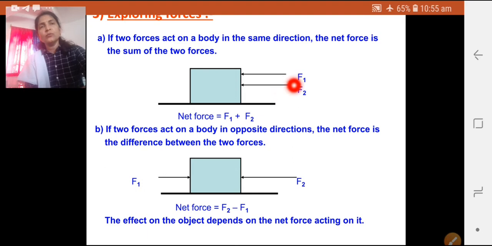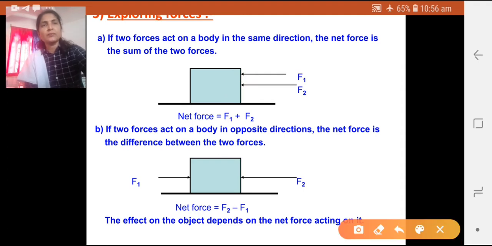Suppose there are two persons. F1 is Ram and F2 is Sham. Ram applies the force on the box in the same direction, and Sham also applies the force on the box in the same direction, meaning they are either both pulling or both pushing. Here we can say they are pushing the box. Both Ram and Sham are pushing the box in the same direction. So here I will write the name of the person.